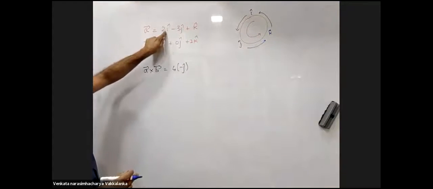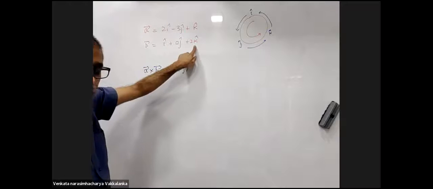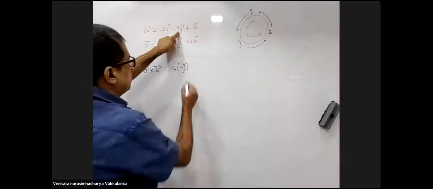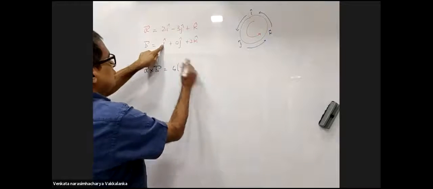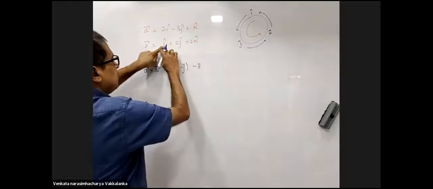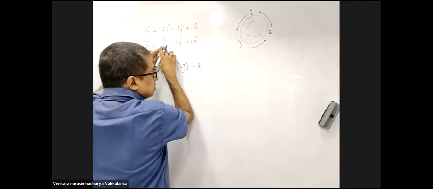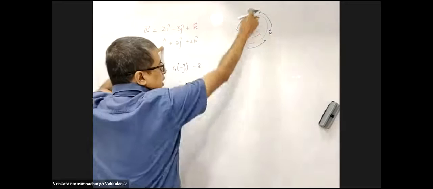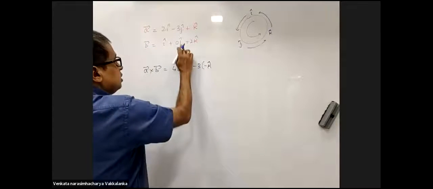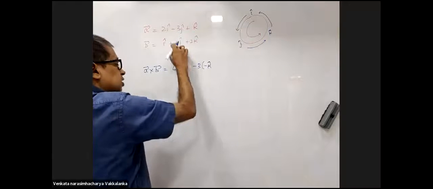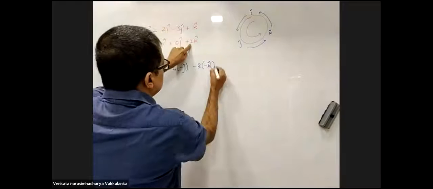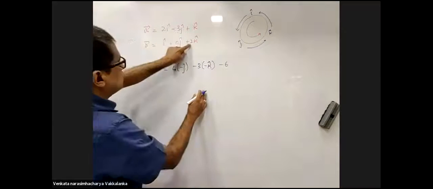I finished multiplication of this with all the three. Now I am coming to this. Minus 3 into 1 is a minus 3. j cross i is how much? Minus k. j cross i is minus k. j cross j is 0, but 3 into 0 by default is 0. Now this is minus 6.